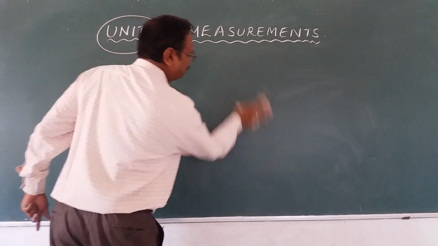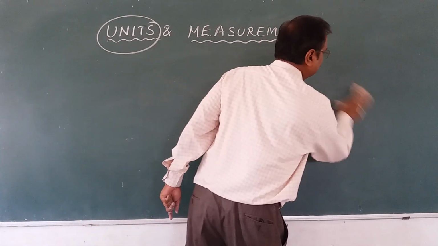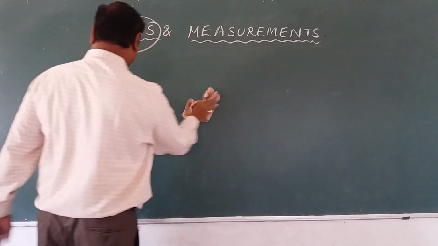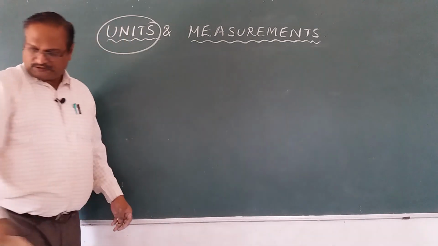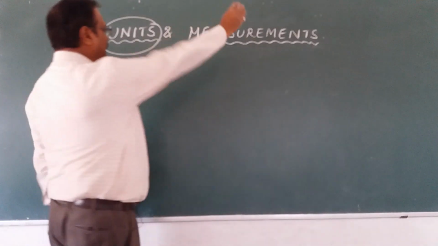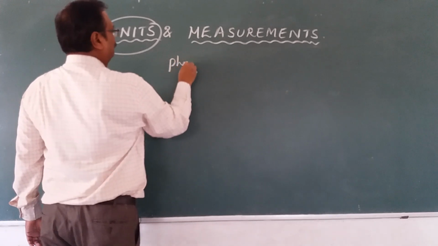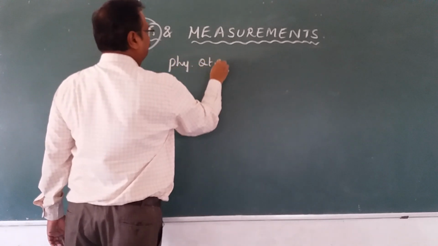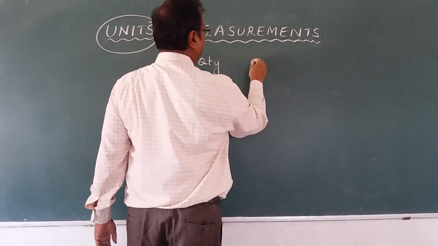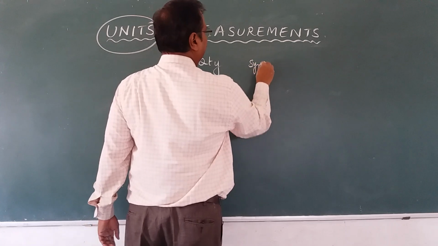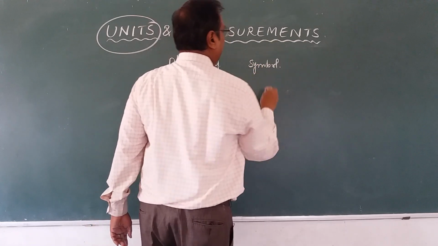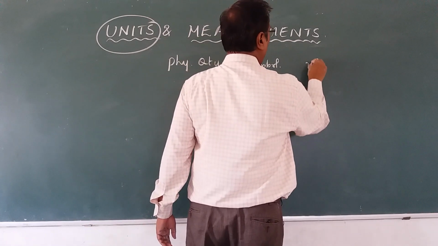Okay, now I will take the physical quantity, the symbol and the unit.